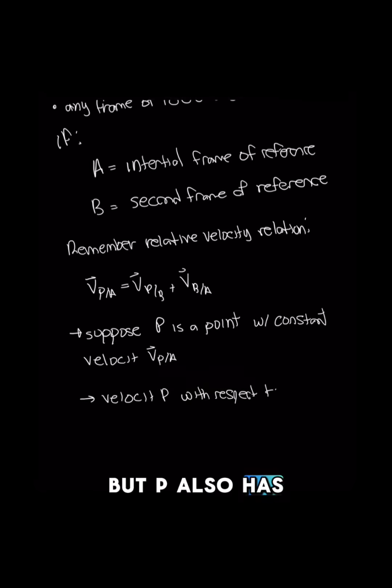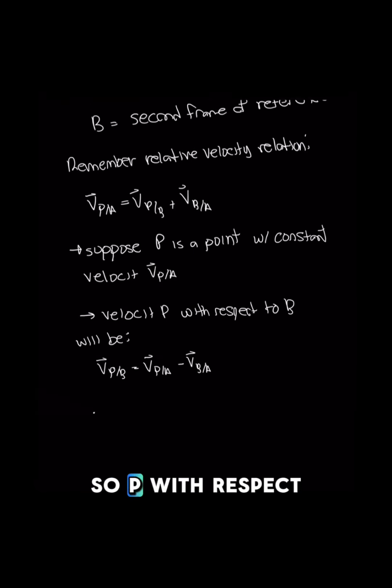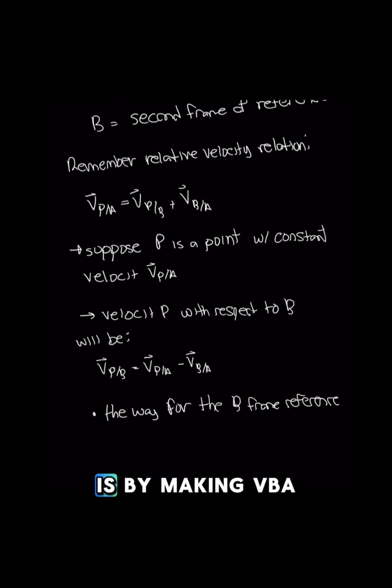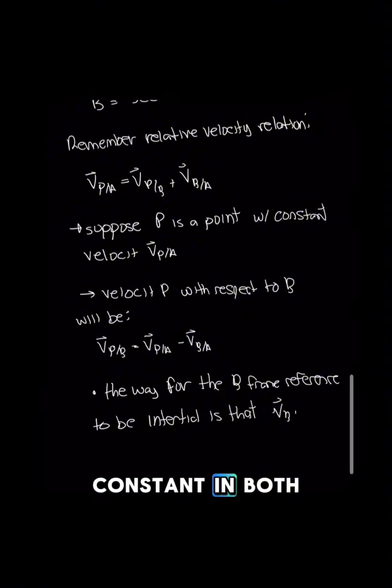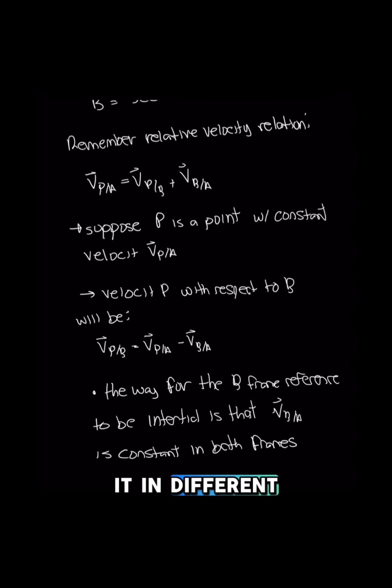But P also has a velocity with respect to B, which can be expressed as this expression below. So P with respect to B is like what we had in our situation. It's the velocity of the guy with respect to the car, and we can see that that velocity was moving backwards. So the way to make B's frame of reference inertial is by making V_B/A constant. So if we look at our expression, if V_B/A is constant, the magnitude of V_P/A and V_P/B is going to be the same. They might just see it in different directions. So therefore, they're both inertial frames of reference.